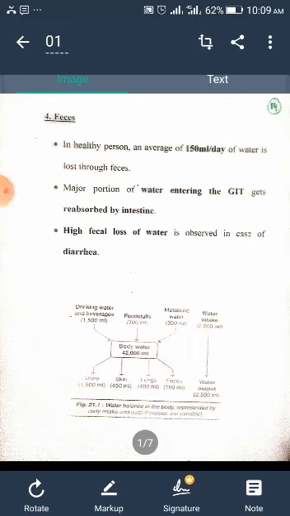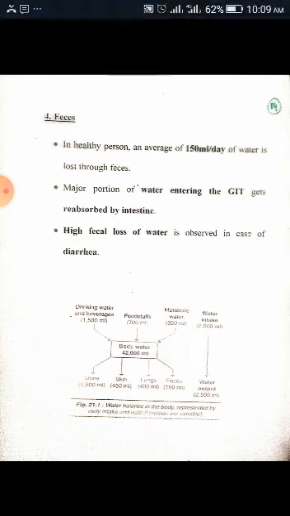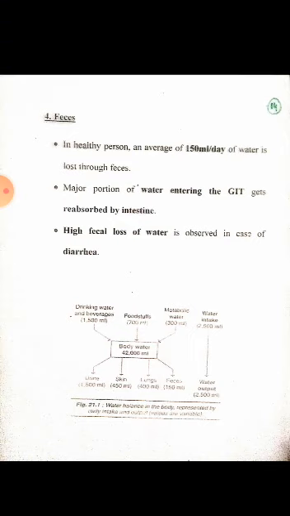Dear students, in the last lecture we covered the water excretory routes, the routes and sources by which water was being lost from the body. One point was left, that is feces: how much water is lost through fecal material. An average of 150 ml of water per day is lost through the feces.